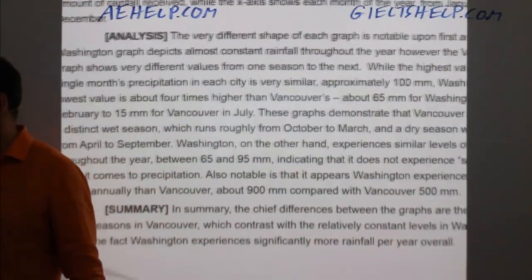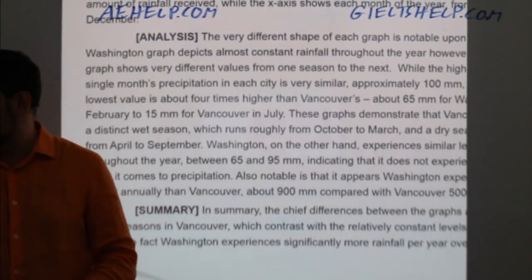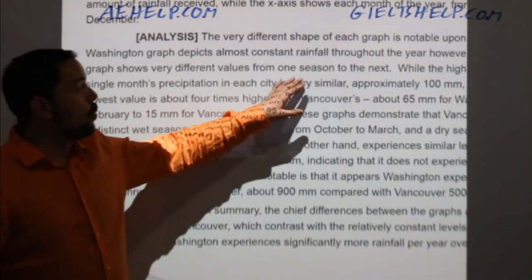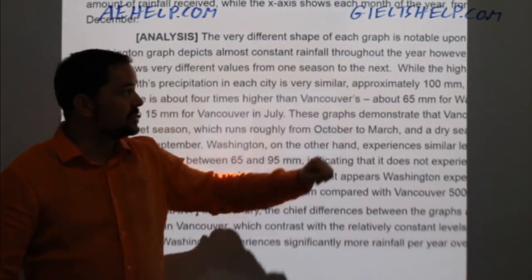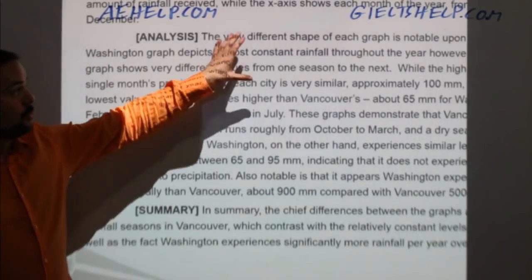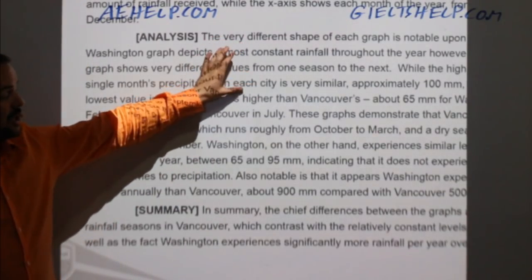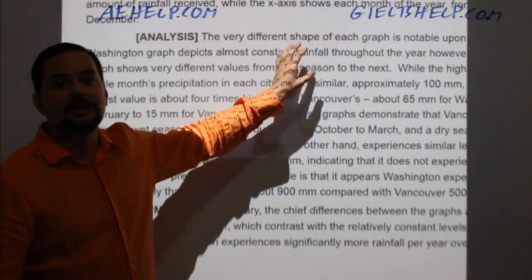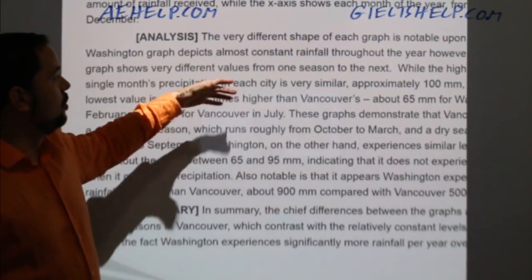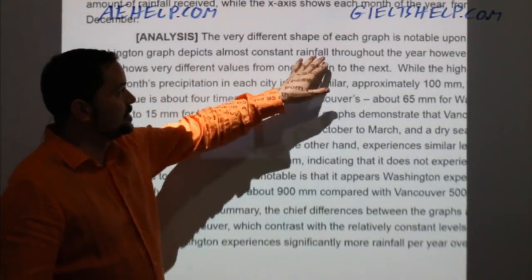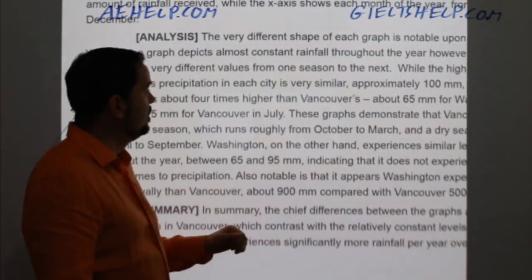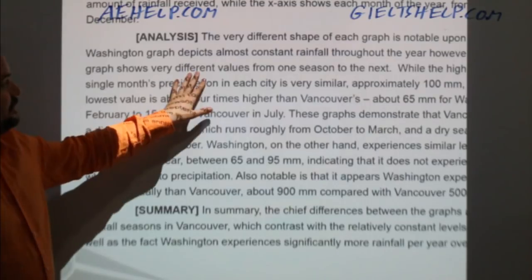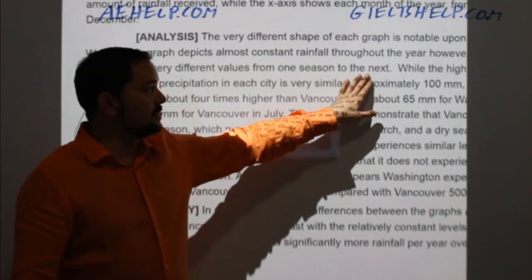However, the Vancouver graph shows very different values from one season to the next, okay? It's some really nice information, and it's taking that data and turning it into human language, okay? So again, the human language is constant rainfall throughout the year versus different values from one season to the next.